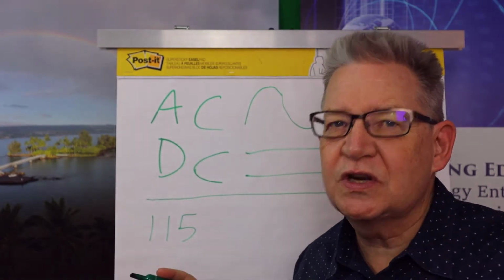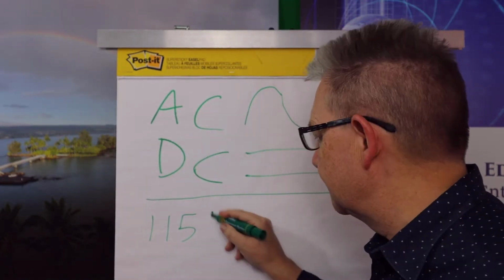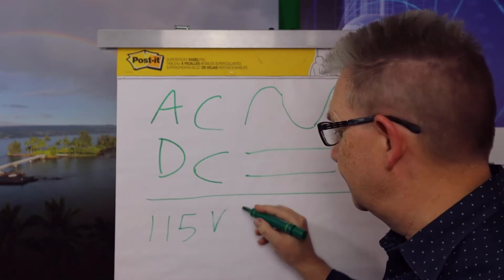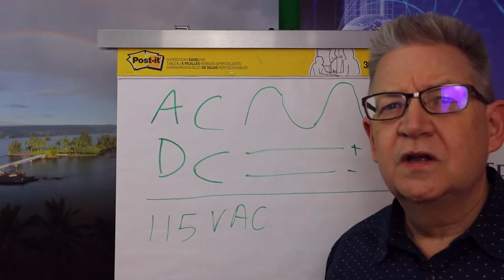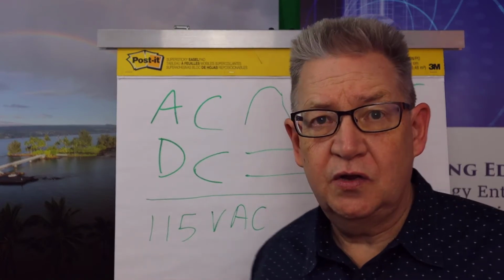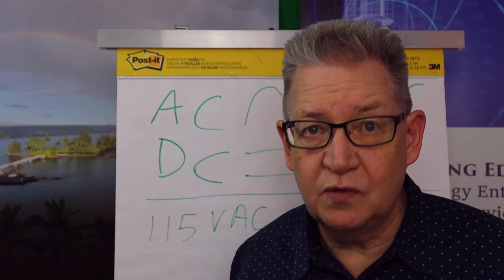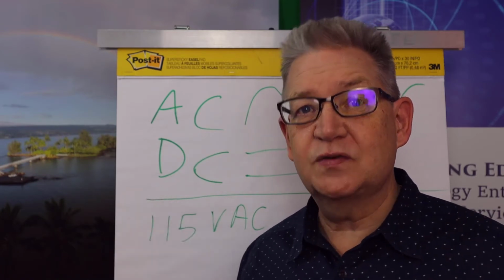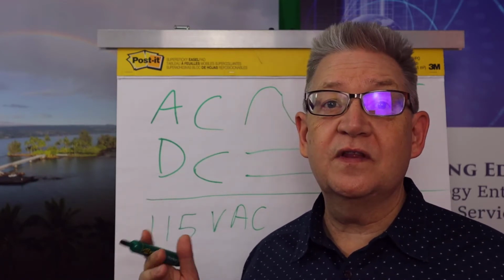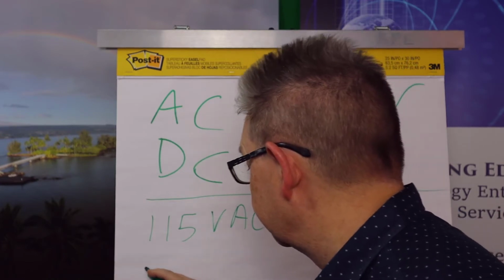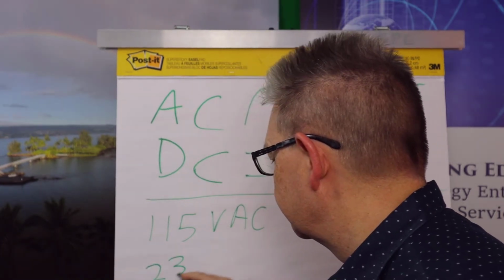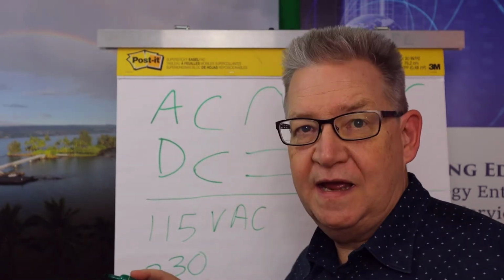So we're just going to call that 115 volts AC. So in Europe, Australia, most of the rest of the world, the electricity is 220 or 230 volts AC.